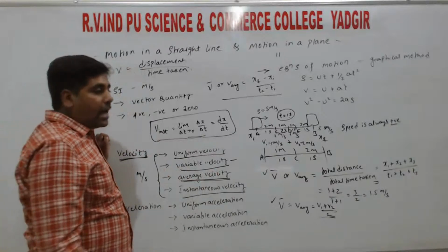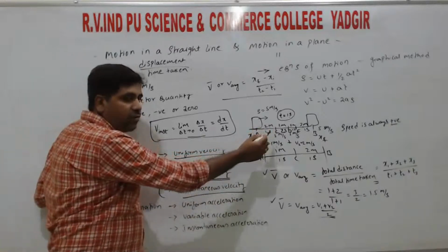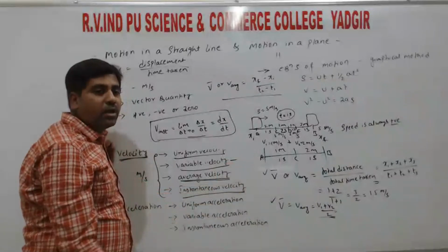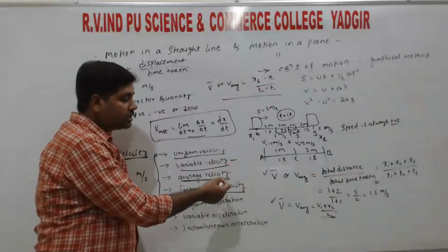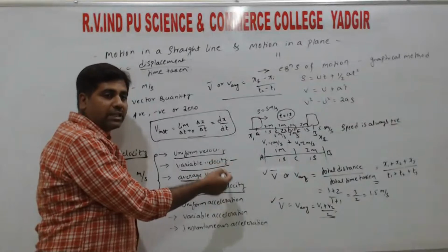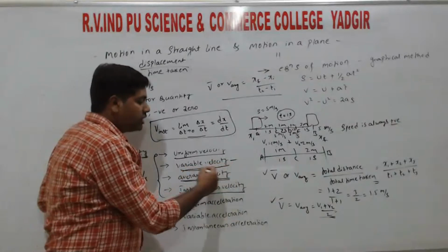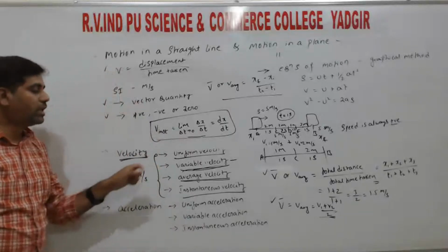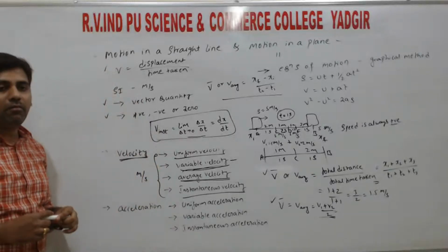One, unequal distances in equal intervals of time. The second, equal distances in unequal intervals of time. If the direction of an object changes, then the velocity also changes, so that type of velocity we call variable velocity, right? So that is one extra point in variable velocity.